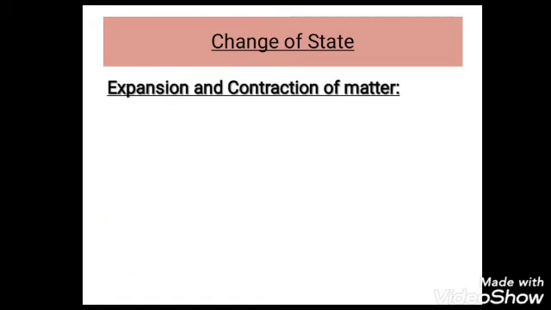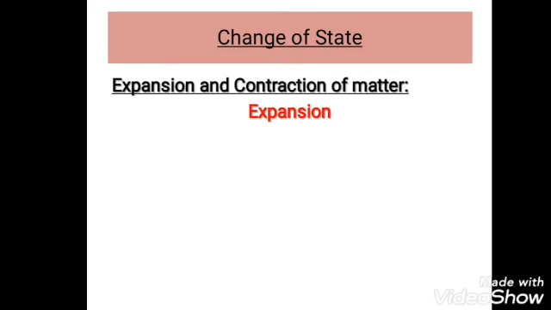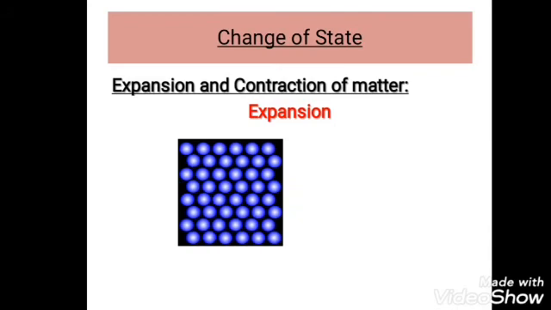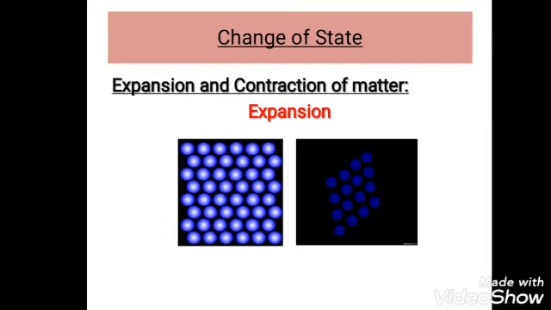Next change of state, that is expansion and contraction of matter. First we'll see what we mean by expansion. When we heat a substance, the molecules present in that substance start to vibrate. Due to this, what will happen? The intermolecular space between the molecules increases and the substance expands.